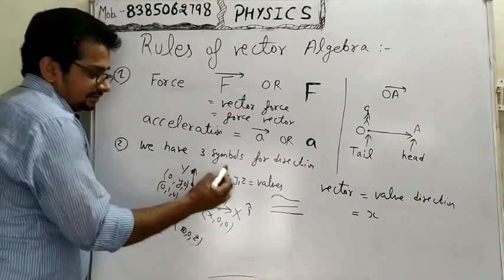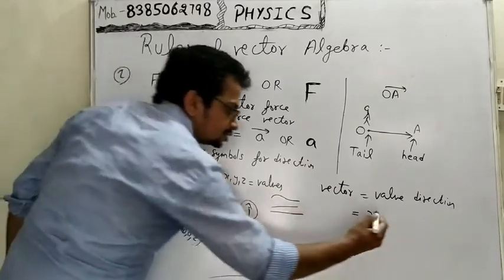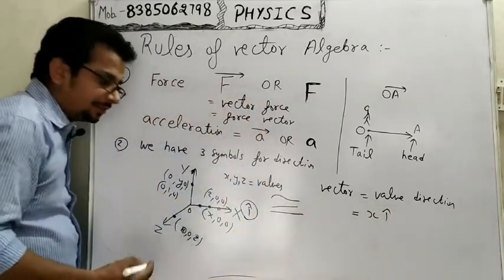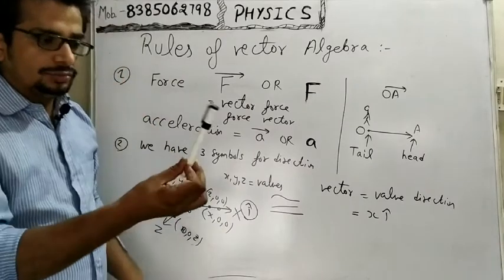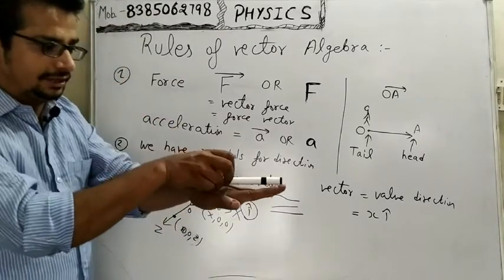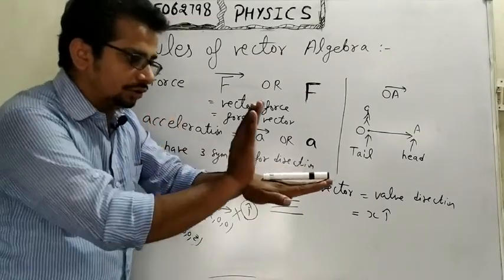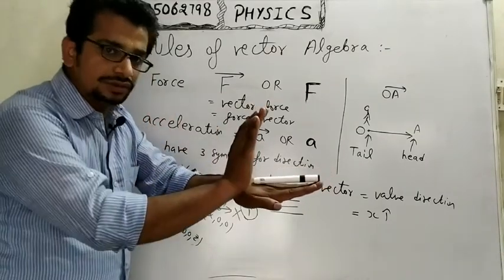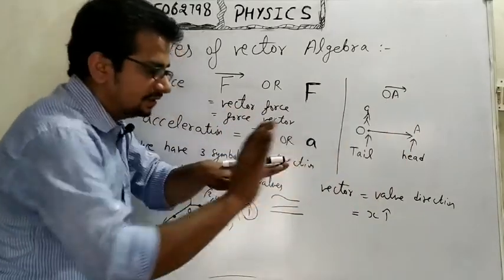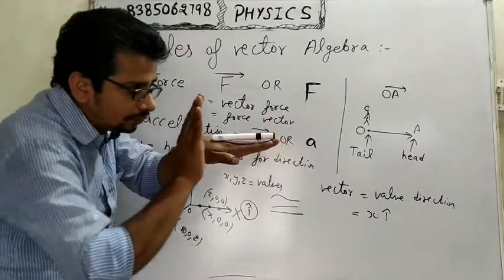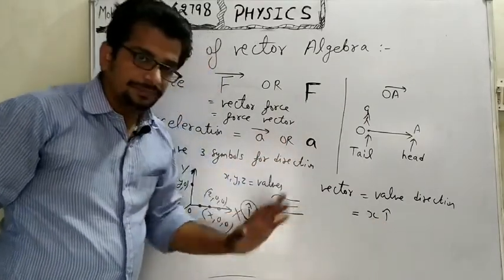The i cap symbol shows the direction along the axis x, so we write x i cap. For example, assume that this marker is placed right now in this position, and I am applying force on it along the axis x. Then the direction along the axis x is represented by i cap and the value will be x.